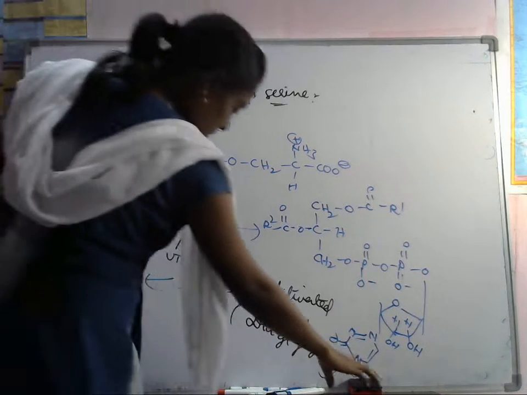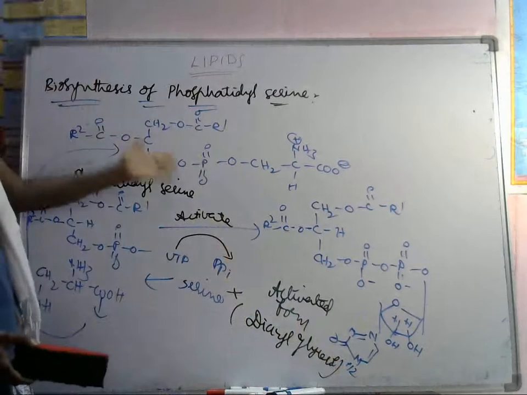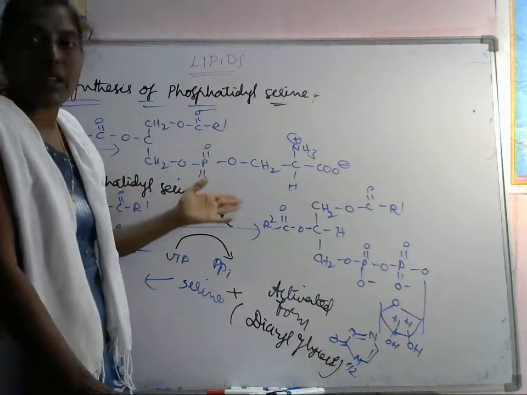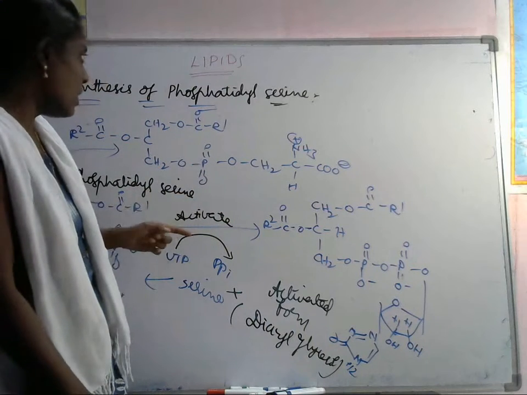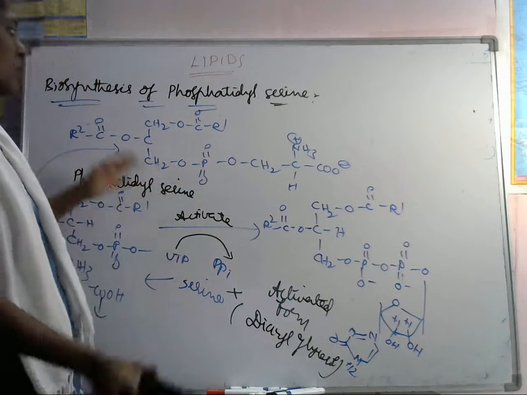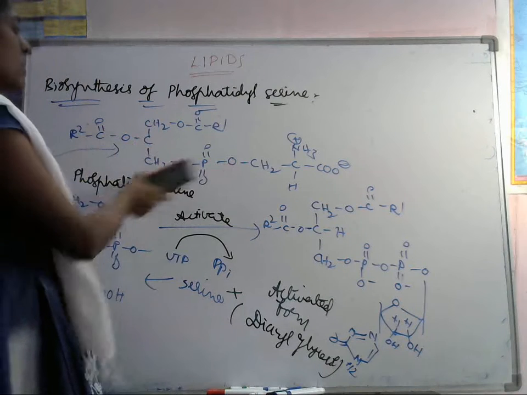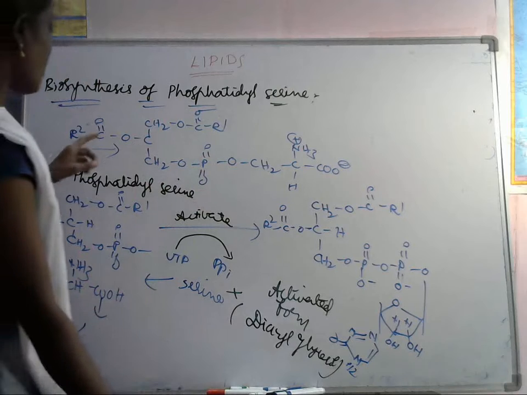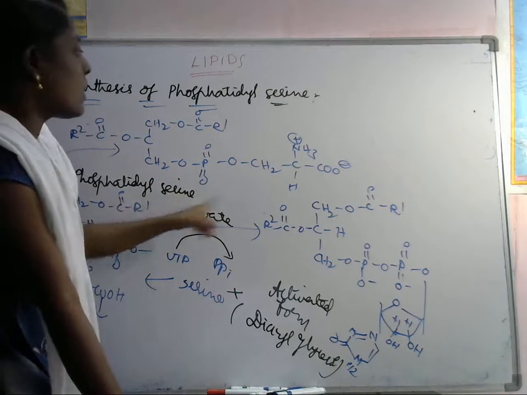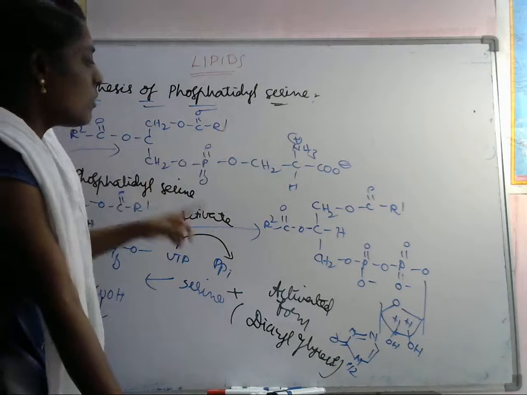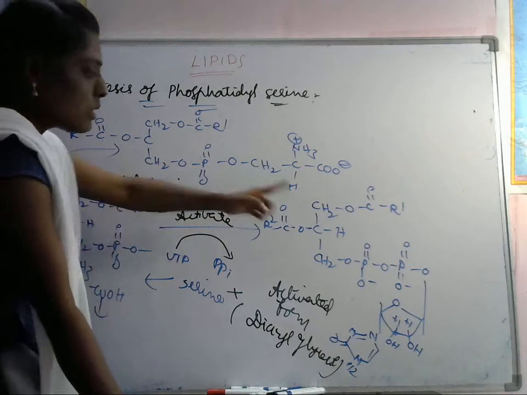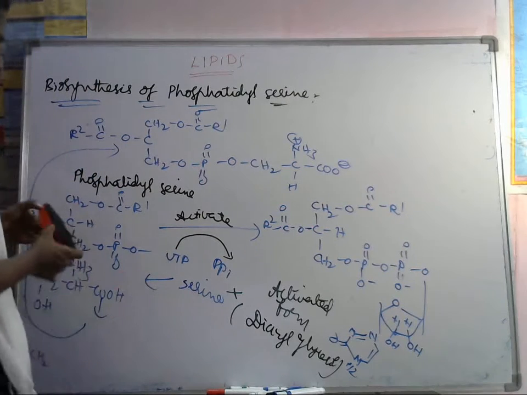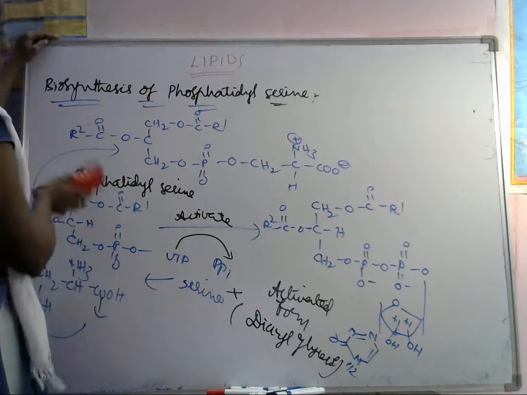So next one, in the same manner, phosphatidyl. We have to prepare the phosphatidyl inositol. This is the phosphatidyl serine. We have to add this serine group. Phosphatidyl means we have to add the phosphatidyl group, then add the serine group. If you add this, we'll get the phosphatidyl serine by a series of reactions. Like that, we have to carry out another one, which is phosphatidyl inositol.